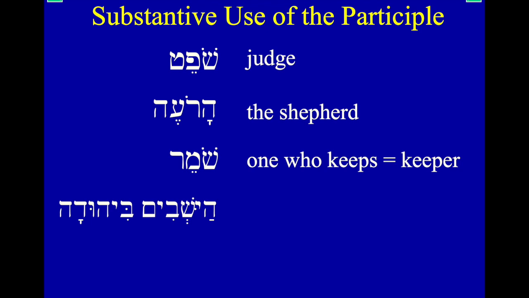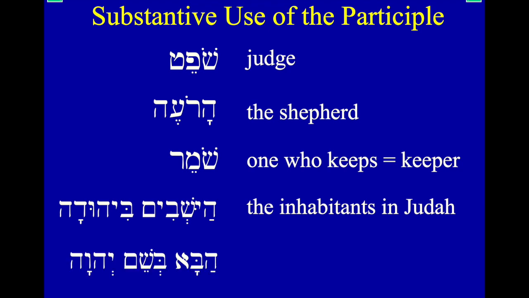How about ha-yoshvim bihuda. Ha-yoshvim, the ones, we have an -im ending and a ha at the beginning, right? So that's the ones who are dwelling, bihuda, in Yehuda, in Judah. Yehuda is how you say Judah in Hebrew. The ones who dwell in Judah, or it's often translated the inhabitants of Judah.